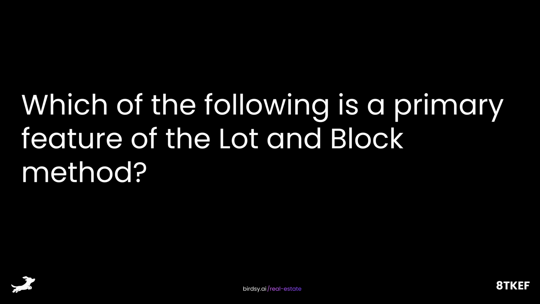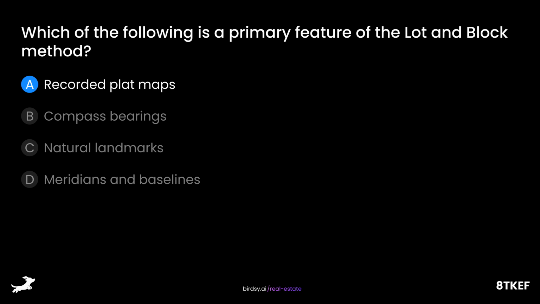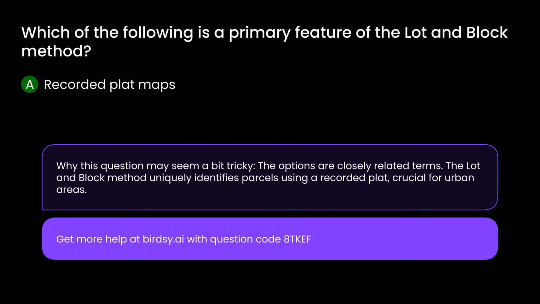Which of the following is a primary feature of the lot and block method? Is it A, recorded plat maps, B, compass bearings, C, natural landmarks, or D, meridians and baselines? The answer is A, recorded plat maps. Why this question may seem a bit tricky. The options are closely related terms. The lot and block method uniquely identifies parcels using a recorded plat, crucial for urban areas.